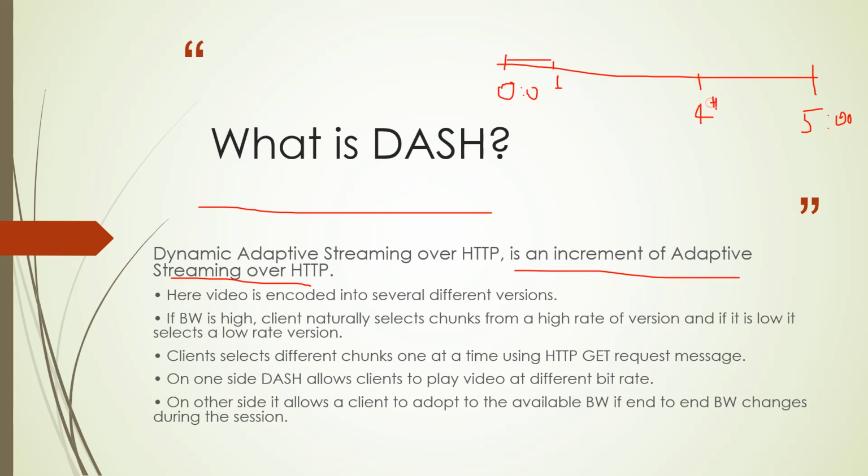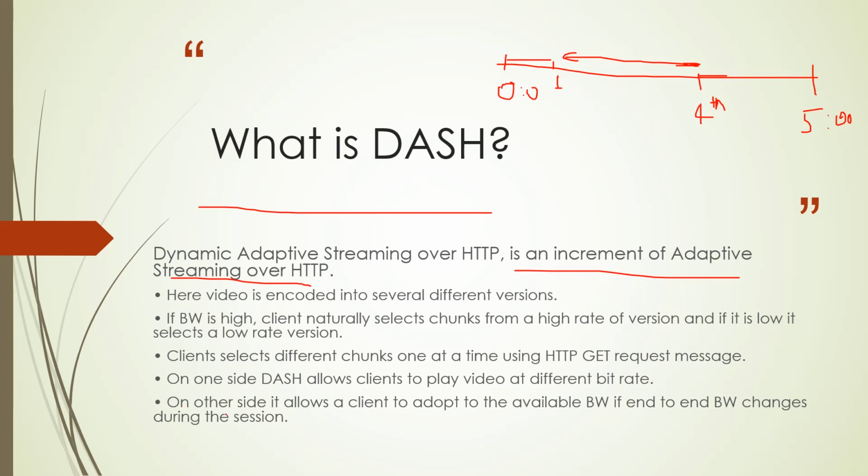This technique allows us to stream the video or any type of content from this fourth minute only, and the skipped length of the video will not be streamed. It will not be collected in the buffer. So this is the advantage of DASH, that it will take less buffer. The second advantage is that, according to your connection speed, it will change the video quality of the connection.